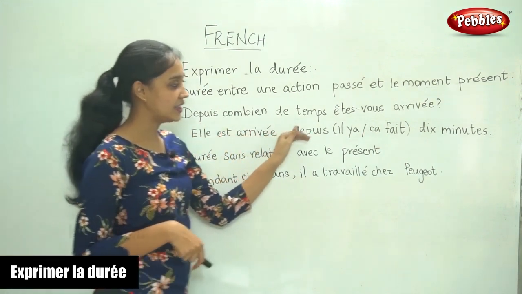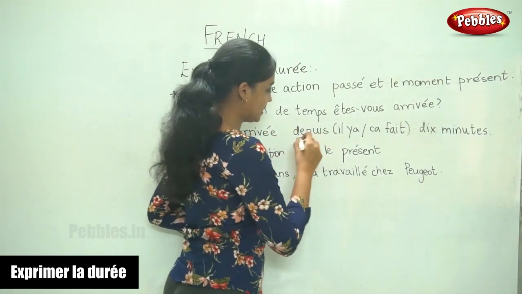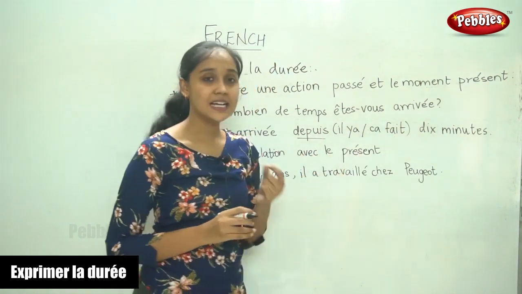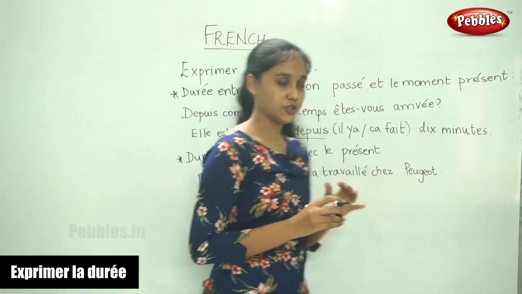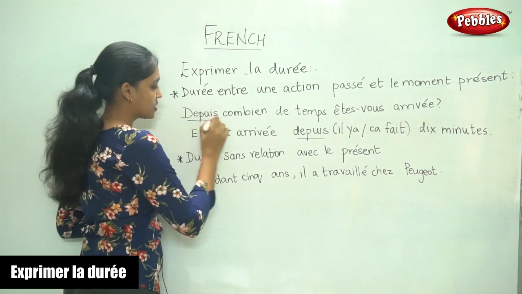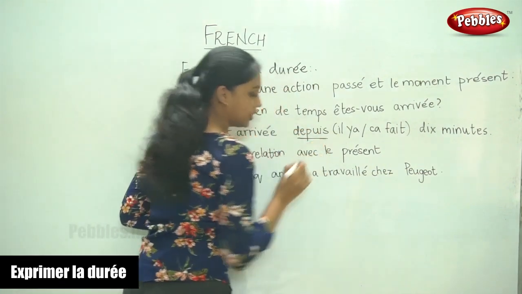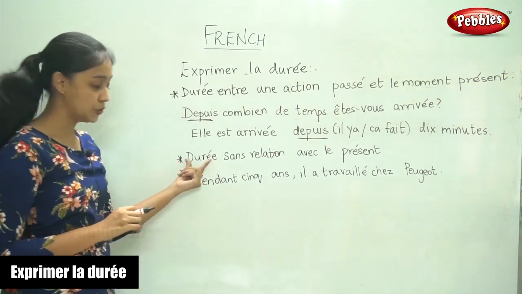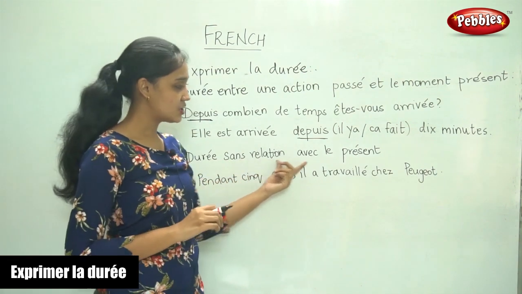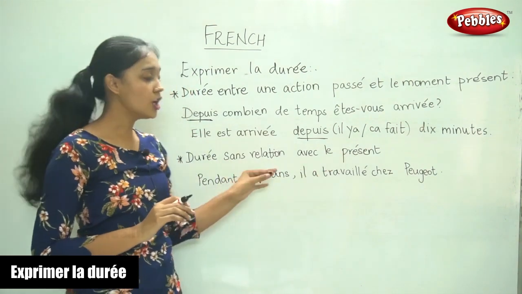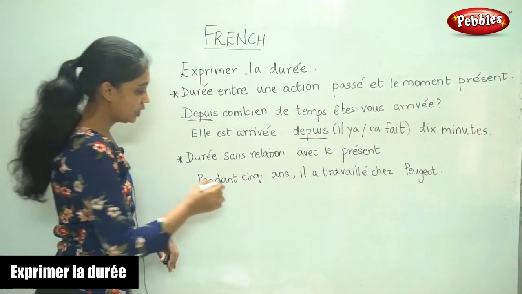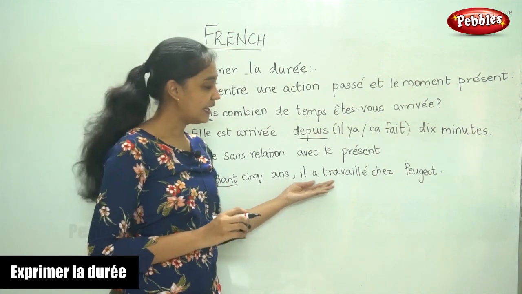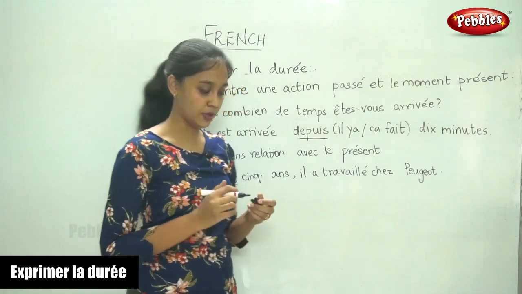Elle est arrivée depuis. So, depuis is since, or you can use il y a, or you can use ça fait. 10 minutes. So, again we are using the word depuis. Another word here is to express durée, duration, sans relation avec le présent, which is not related to the present. So, then we use pendant. Pendant 5 ans, il a travaillé chez Peugeot.